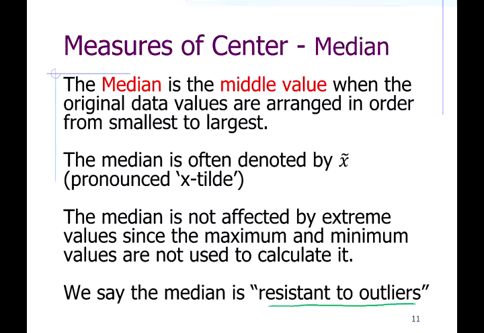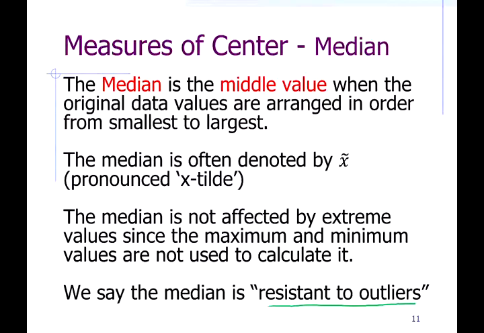So, symbol for median, often we use x tilde, the little squiggly bar on top of the x, and the median is the middle value, so it doesn't take into account the smallest and the largest numbers. It just takes into account position. So, for example, what I use in the Excel video is house prices.